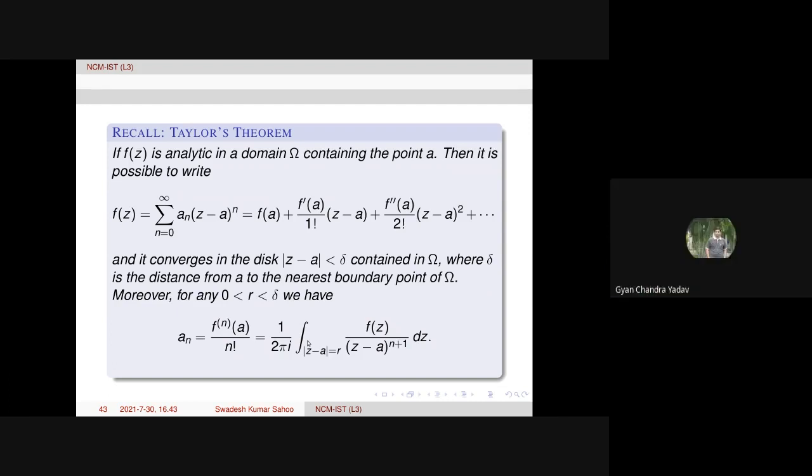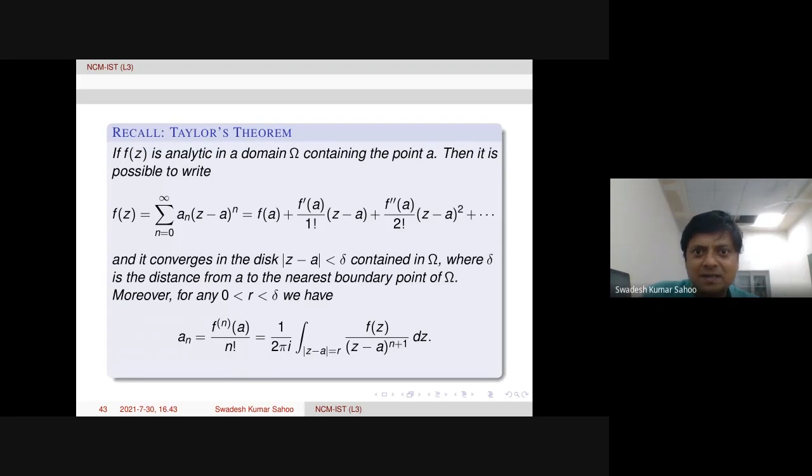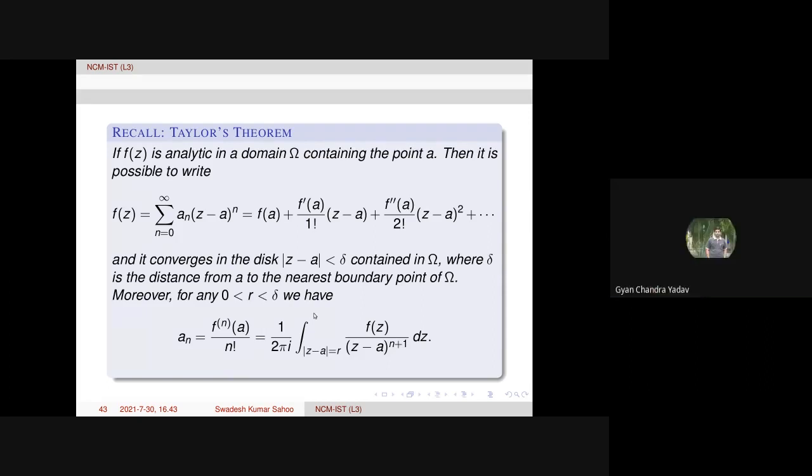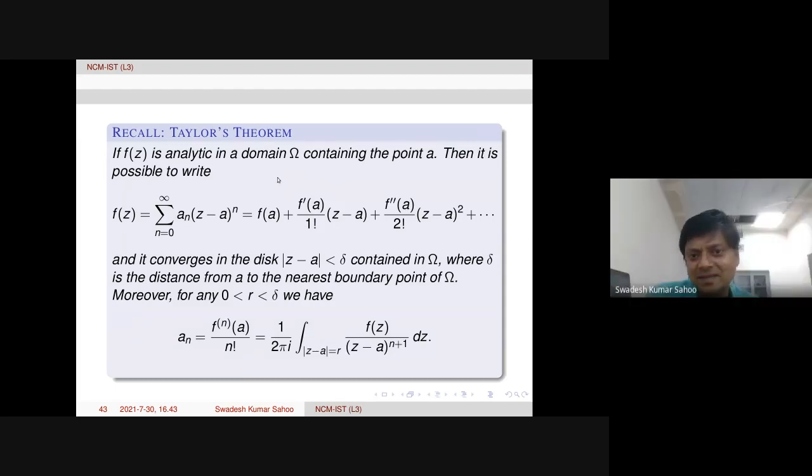f(z) is analytic means its derivative exists. Yes, f(z) is analytic in a domain means the derivative exists. It is differentiable there. We studied that analytic means it has a power series and holomorphic means its derivative exists. Both are the same language, holomorphic and analytic. One can also say analytic if its power series exists in the radius of convergence, because if we combine Abel's theorem and Taylor's theorem, it is actually the same. Analytic means it has a power series expansion. This is also a definition one can consider. Some authors consider this and then they prove other things. That is also possible.